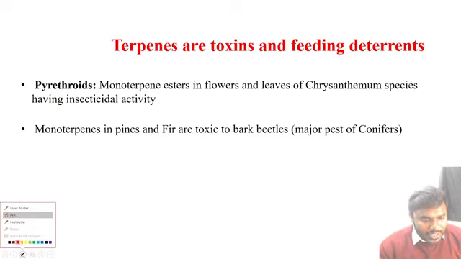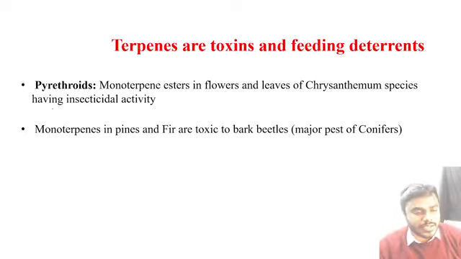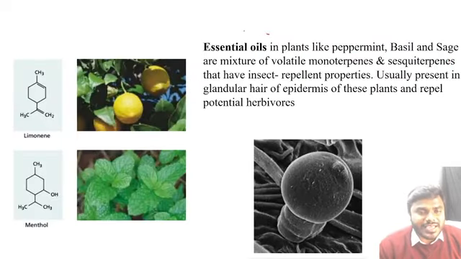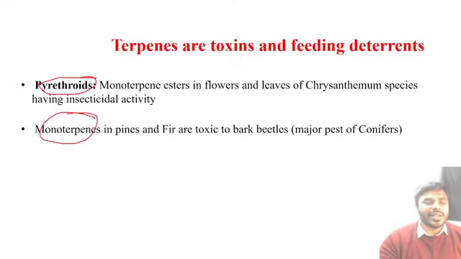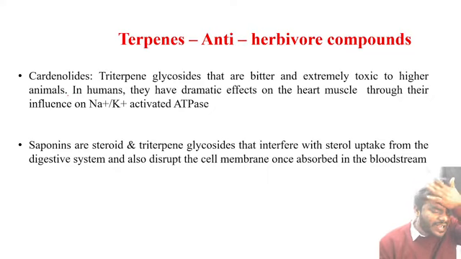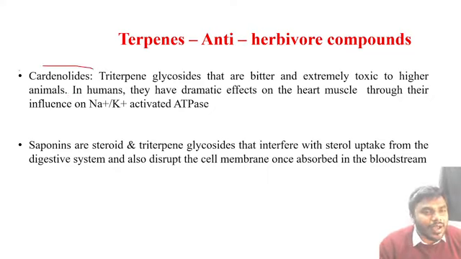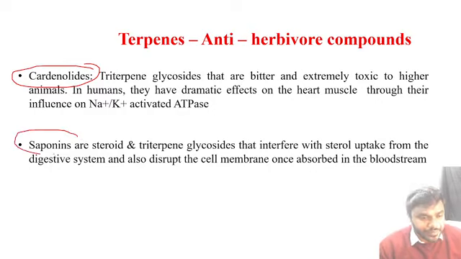Okay, now I will explain step by step. What are the examples of the terpenes which are acting against insects? It's really interesting, but you have to remember. Pyrethroids, monoterpenes, essential oils, limonoids, phytoecdysones. These are the 5 types of terpenes which are acting extremely against insects. There are 2 different types of terpenes acting against the herbivores. Please listen. If you listen to me correctly, then only you can solve the PYQs without even reading. Saponins. These 2 are against herbivores.